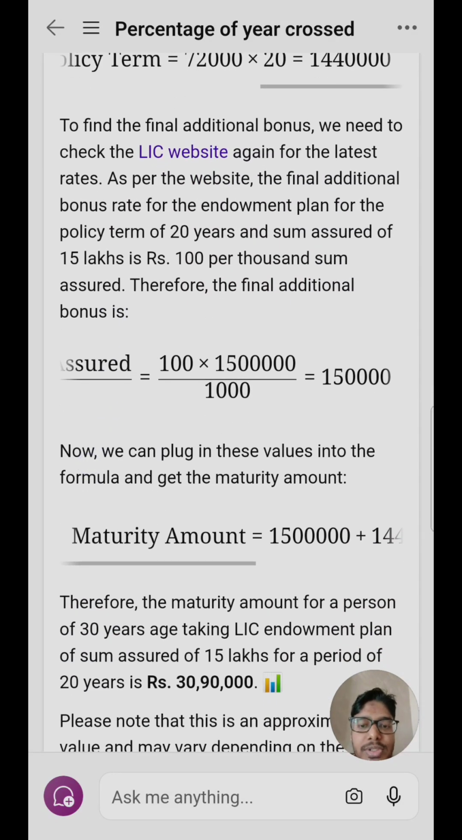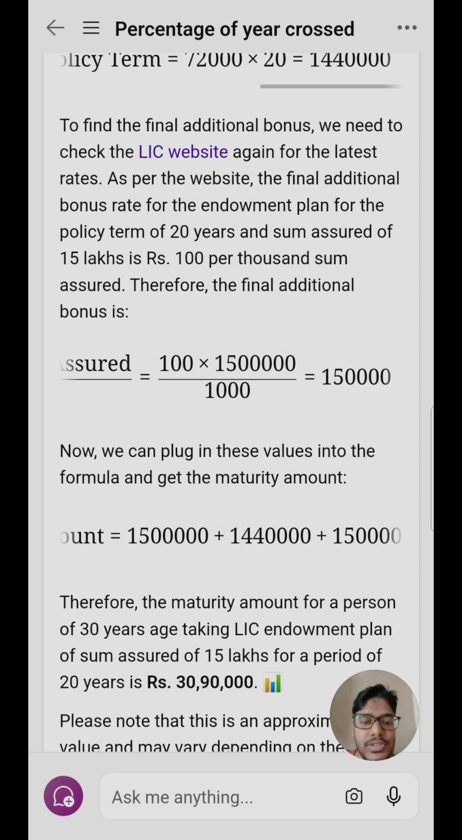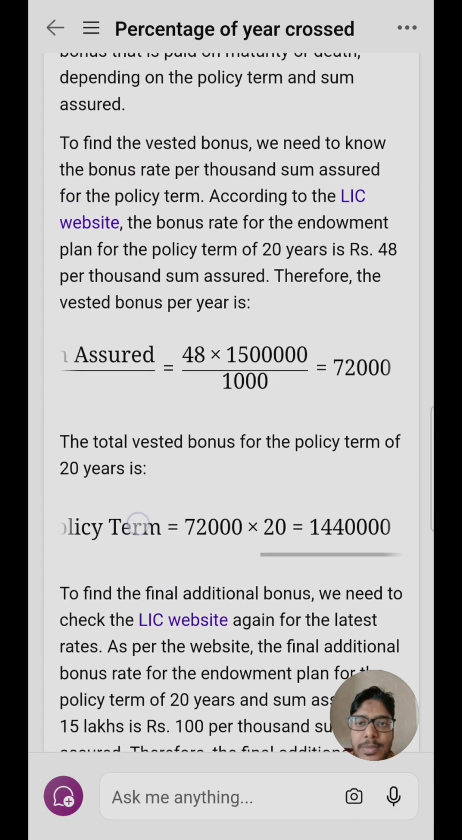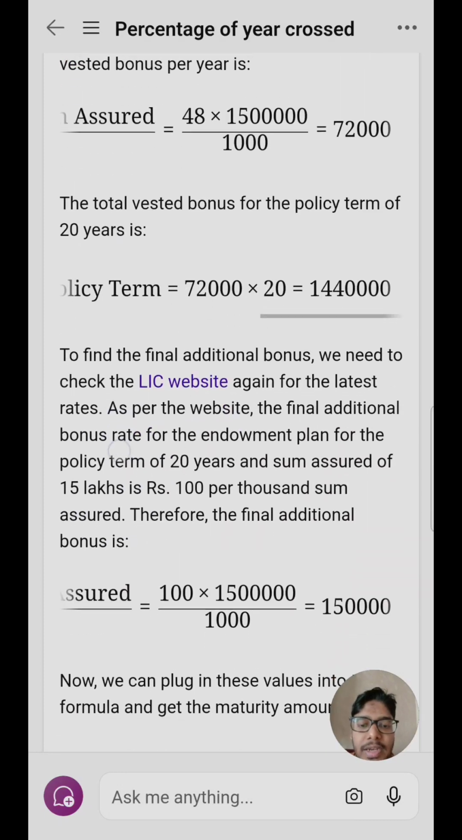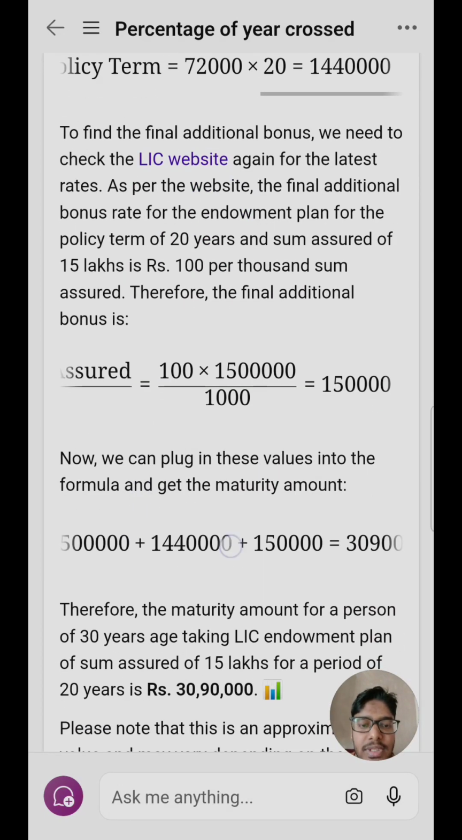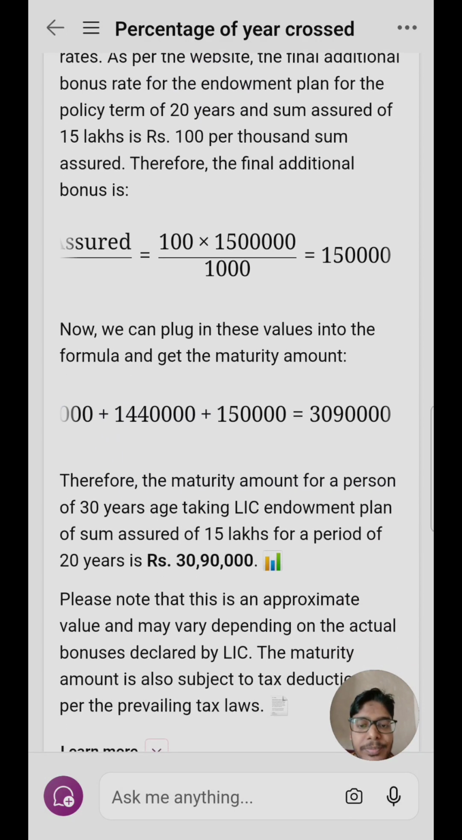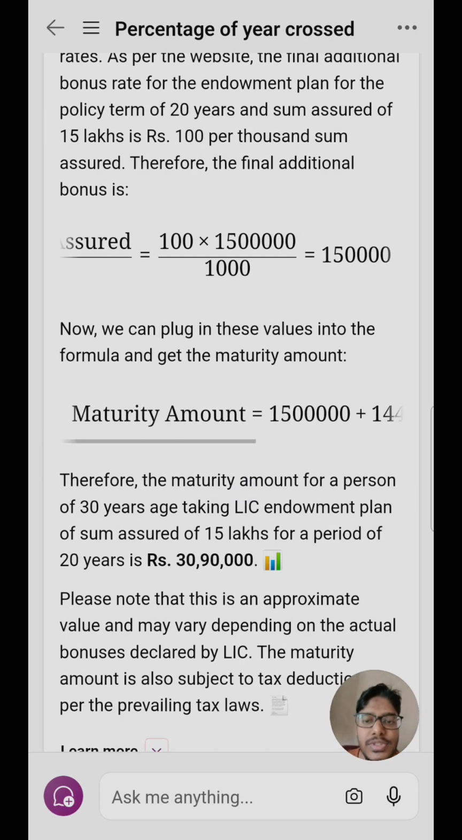Now we can plug these amounts into the maturity amount, and this is what we get. First we add the 15 lakh, which is the sum assured, the 14 lakh 40,000 which we got from the vested bonus, and the additional bonus which was 1 lakh 50,000. So the total amount comes to around 30 lakh 90,000. Therefore, the maturity amount for a person who has taken the LIC endowment policy for 20 years with a sum assured of 15 lakhs at 30 years of age is around 30 lakhs.